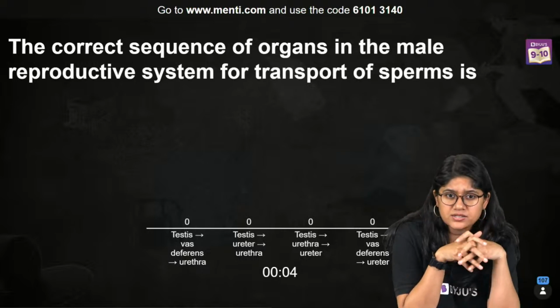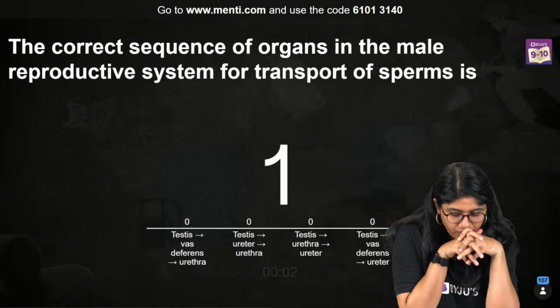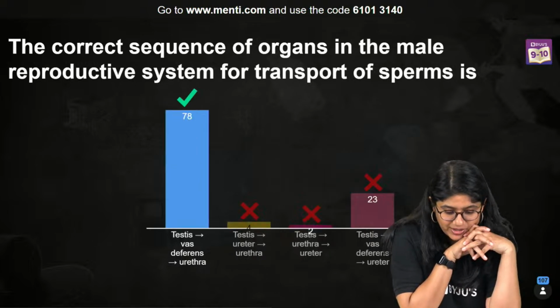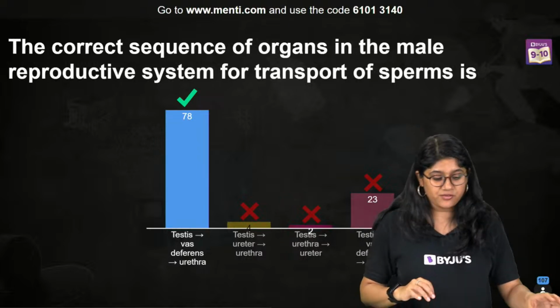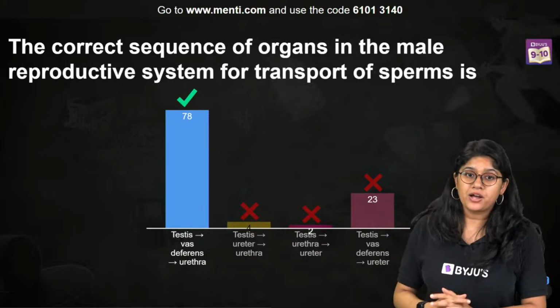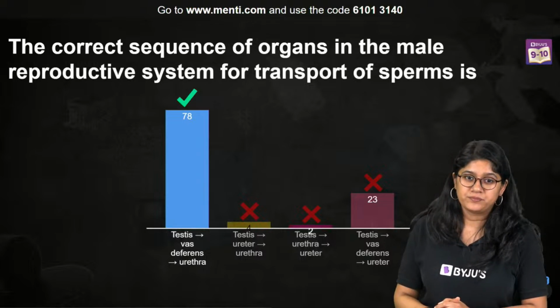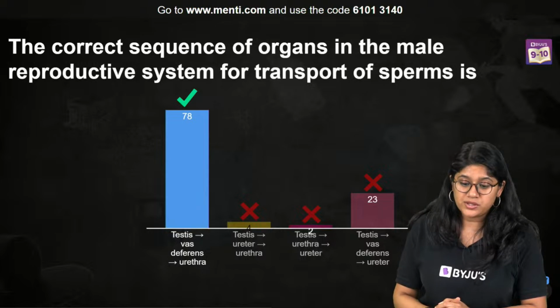And the correct answer, everyone, is option A. We have testes, then vas deferens, and urethra. That is the correct pathway. The code is 61013140.